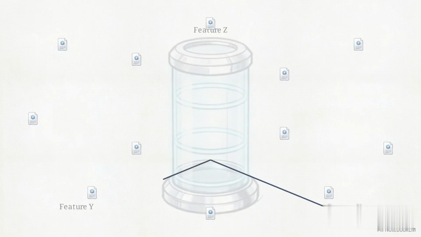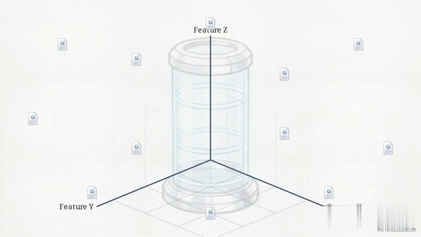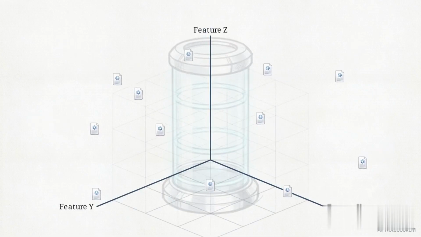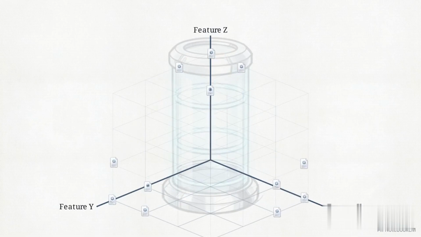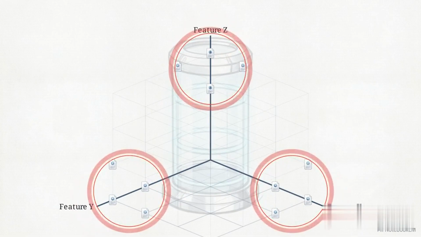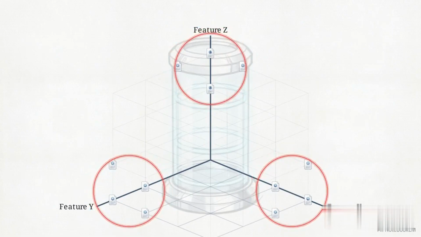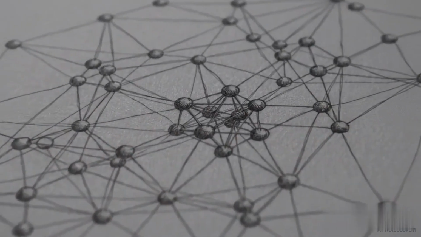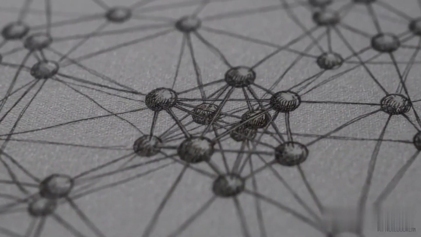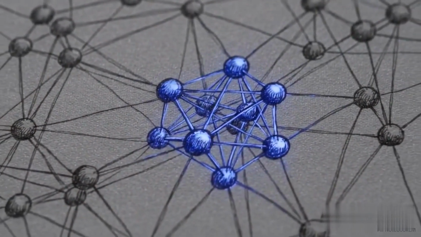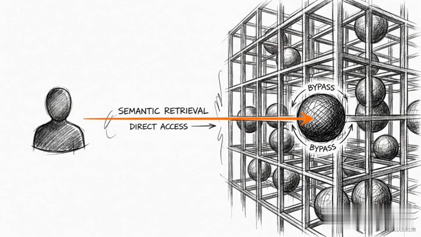The essential solution is a vector database. This architecture maps unstructured documents onto a multidimensional coordinate grid. The system uses vector embeddings to mathematically convert textual facts into coordinates based on semantic proximity, clustering related concepts together. This spatial arrangement enables the agent to locate and pull relevant memories based on mathematical meaning rather than word matches. This semantic retrieval layer allows an agent to maintain coherence across thousands of interactions without losing the specific context of